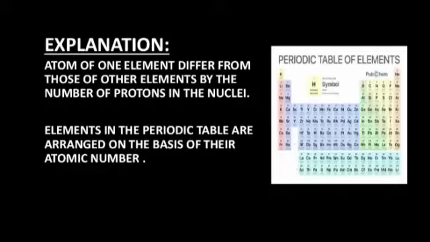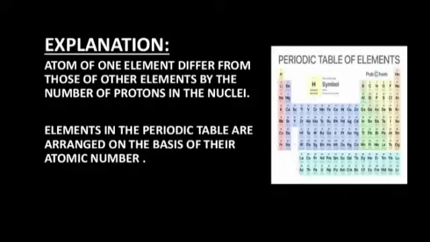Elements in the periodic table are arranged on the basis of their atomic number. What are elements? Elements are discussed in your previous lectures in detail. As we know, there are 118 elements, and these 118 elements are arranged in a table. This table is called the periodic table of elements, and in this table, atoms are arranged on the basis of their atomic number.